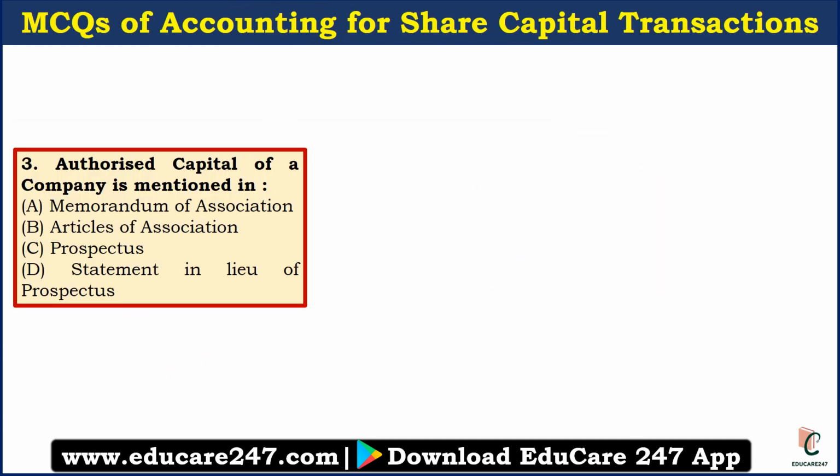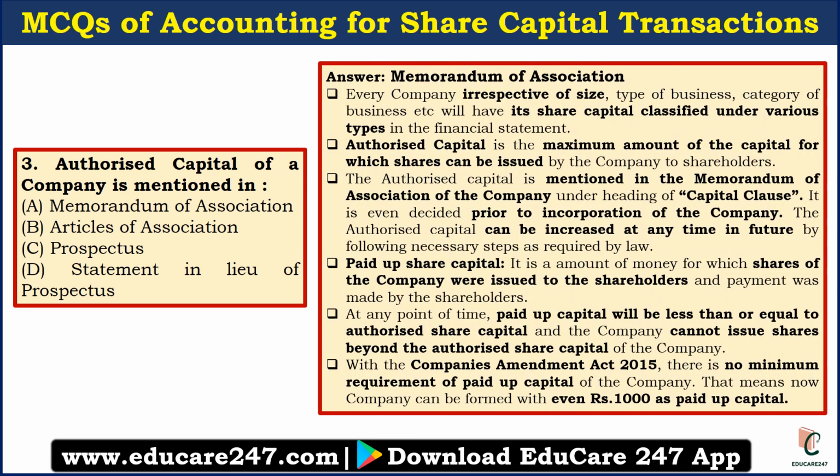The next question is, authorized capital of a company is mentioned in. The answer is Memorandum of Association. Every company, irrespective of their size, type of business, category of business, its share will be classified under various types in financial statement. So it doesn't matter how big the company is and in which kind of business they are in, their share will be classified under various types in financial statement.